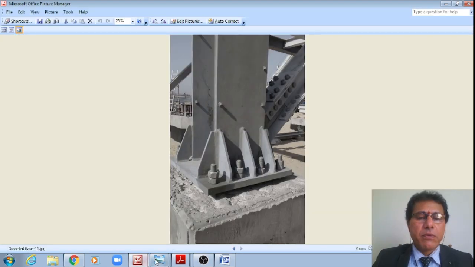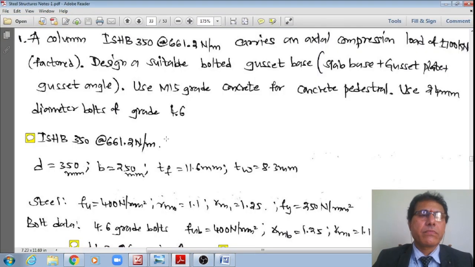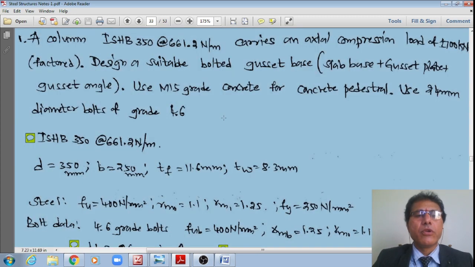Right? Let's see a numeric problem. Two numeric problems, students. Let us move to the problems wherein this is the very first problem. This is a problem of a bolted gusseted base. Bolted gusseted base problem. Right, now let us see this numeric problem.